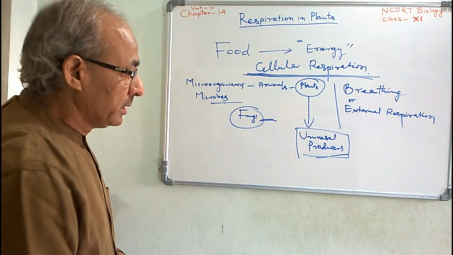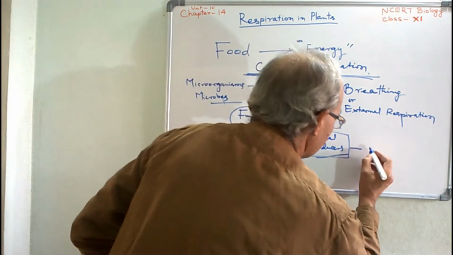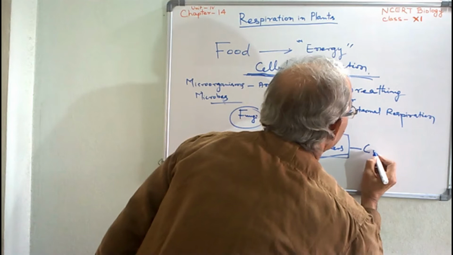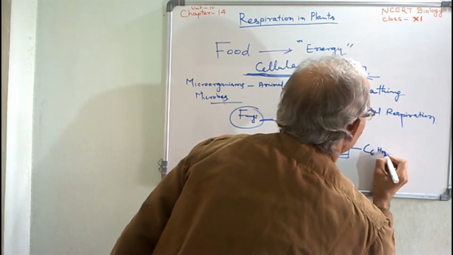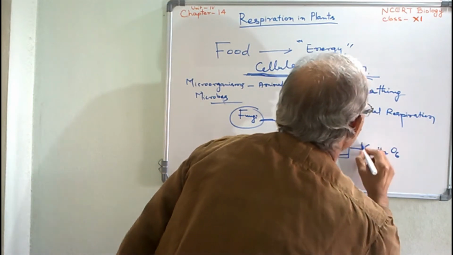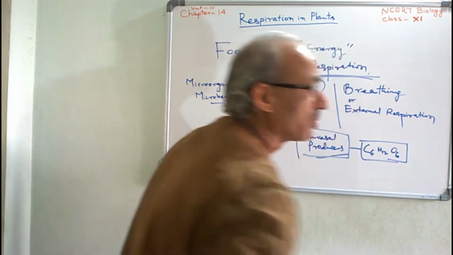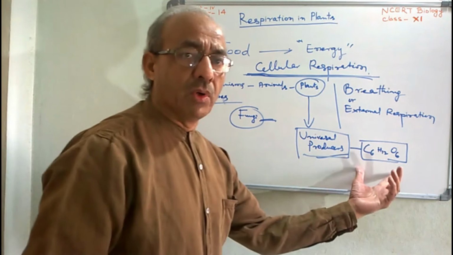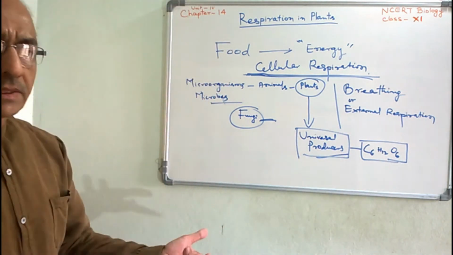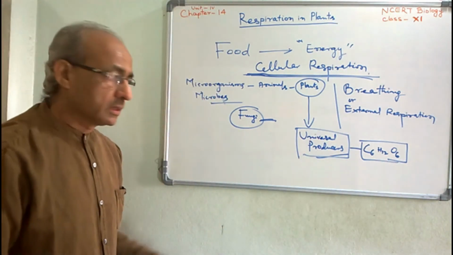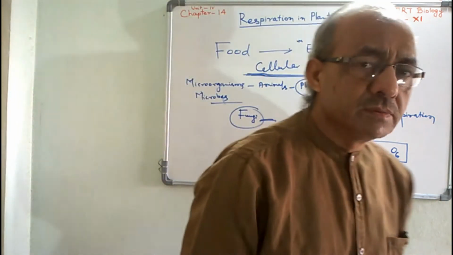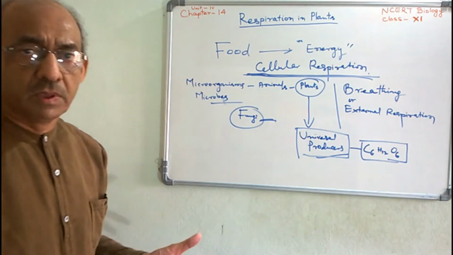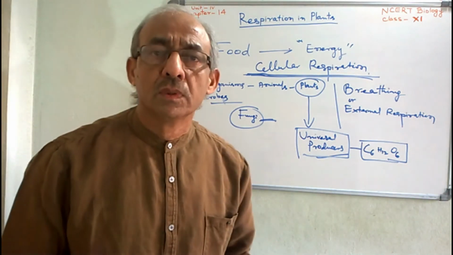Carbohydrate is a 6-carbon compound, C6H12O6 is the empirical formula of carbohydrate. It has different forms, like sucrose, fructose, starch.